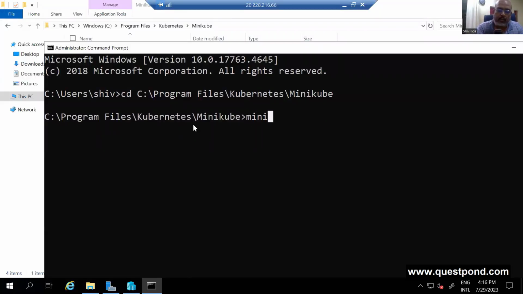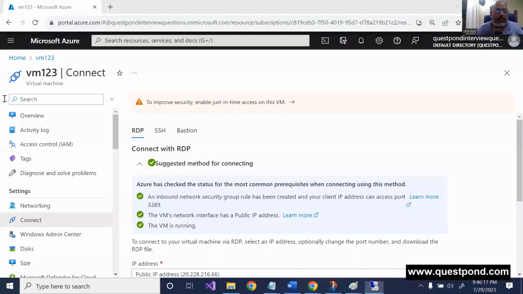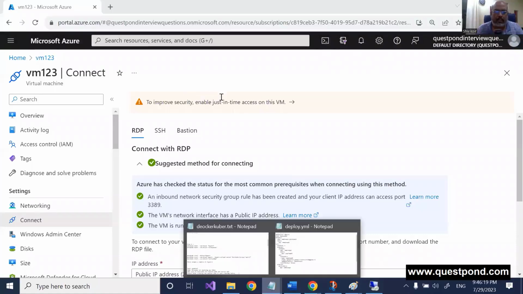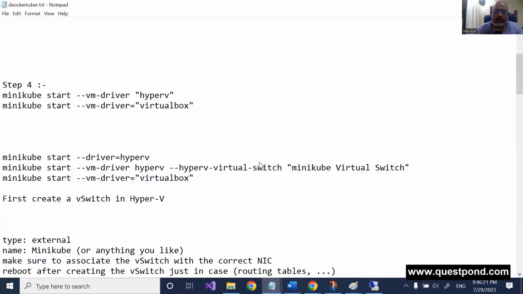Okay, minikube start. Do I need to give you more specification? I'm more than happy to do that. I'm happy to tell him to use Hyper-V. You can just tell him use Hyper-V. He's using it.